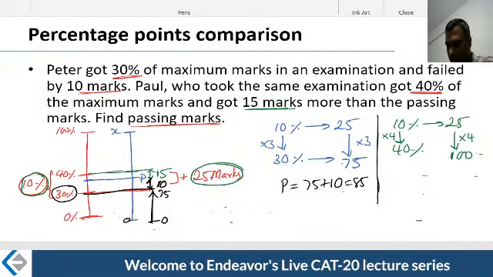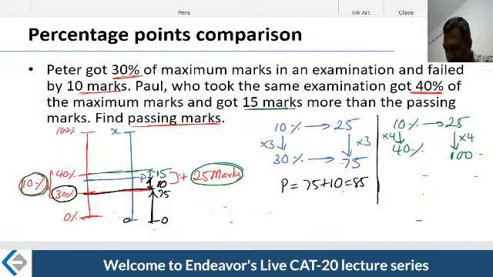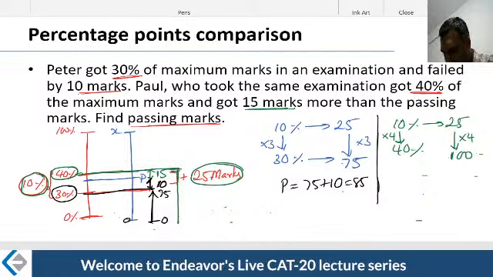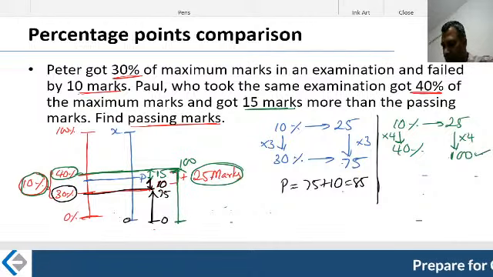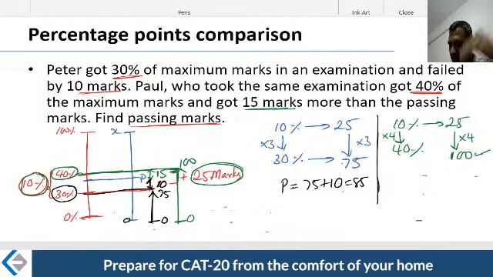40% corresponding to 100 marks implies the scale till here, where the 40% figure is, is nothing but 100. That's what you said, 0 to 100. You started with 0 and went to a point of 100.